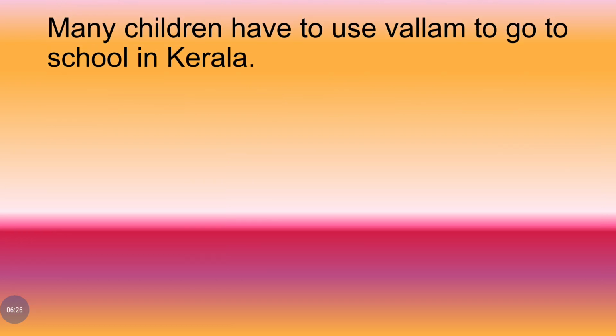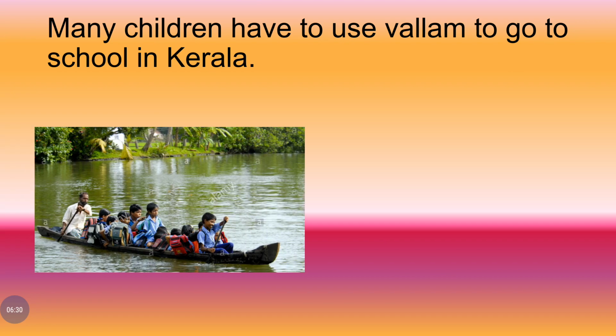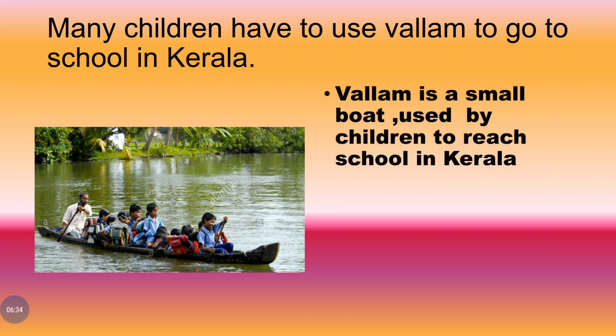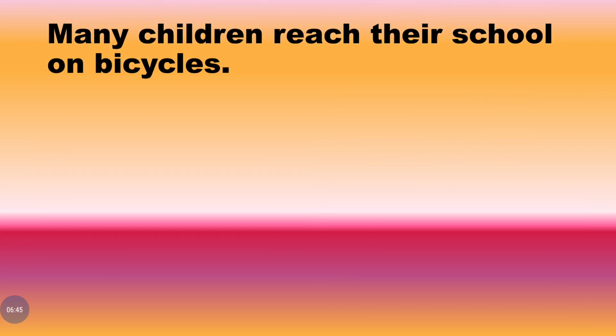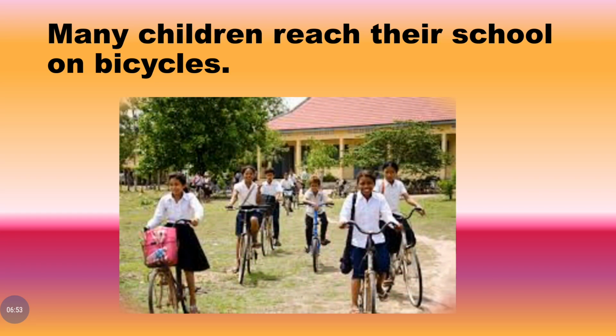Many children have to use vellum to go to school in Kerala. You can see this boat. It is being used by school children to reach their school. Vellum is a small boat used by children to reach school in Kerala. You can see vellum in this picture also. Many children reach their school on bicycle. As we know, in our school also, children come to school on bicycles.